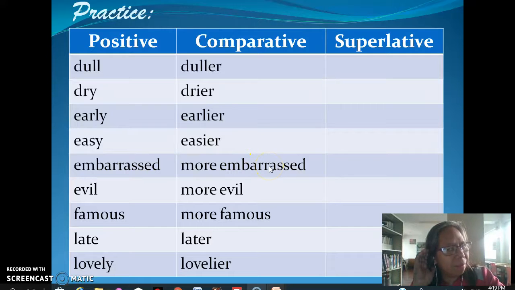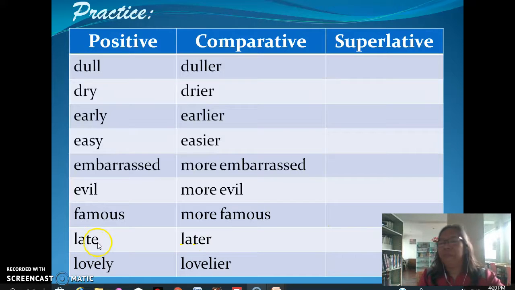We say the most embarrassed. Very good. And for the adjective evil, we say most evil. Okay? And famous. How do we say that? We say the most famous. That is right. Very good.